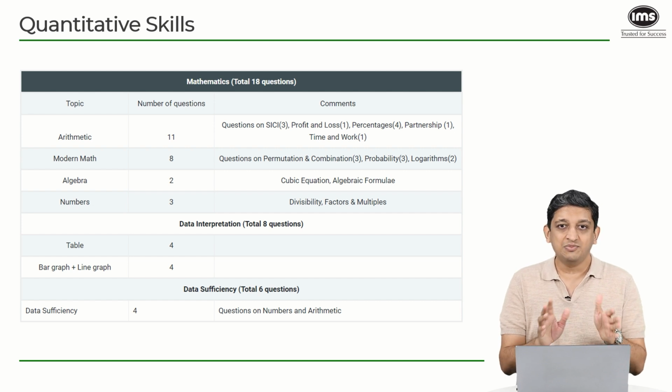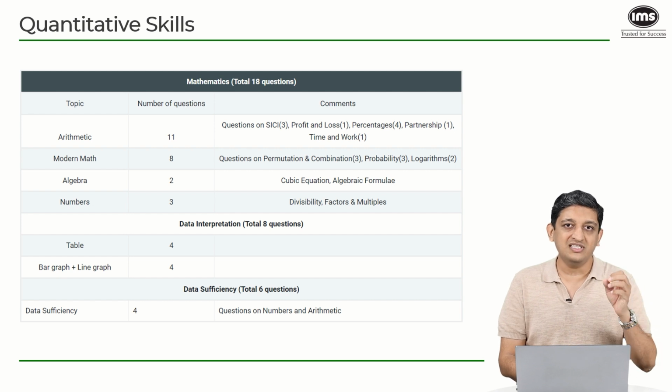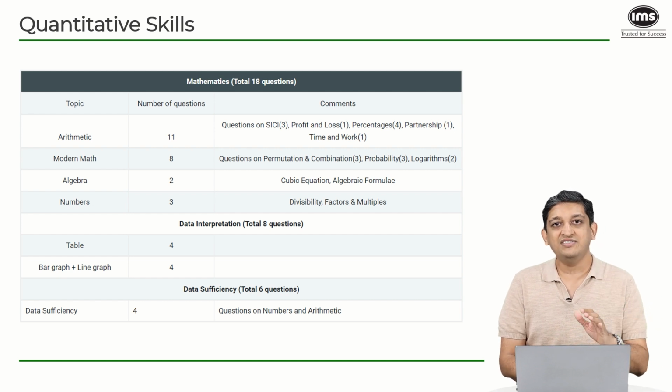Just that this split might not really be there for all the candidates who would have appeared for the test, because people who appeared for the test even in the same slot, on the same day and at the same time, would have seen different questions, purely because the test is a computer adaptive test.